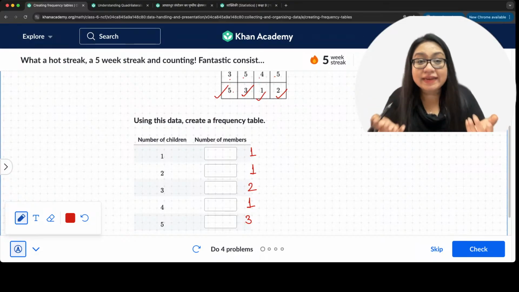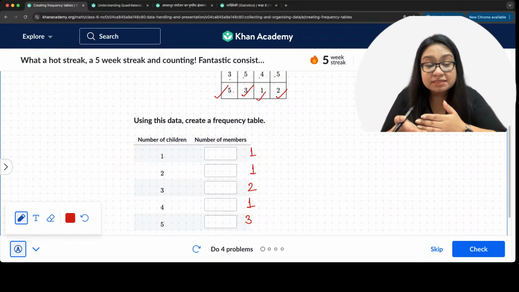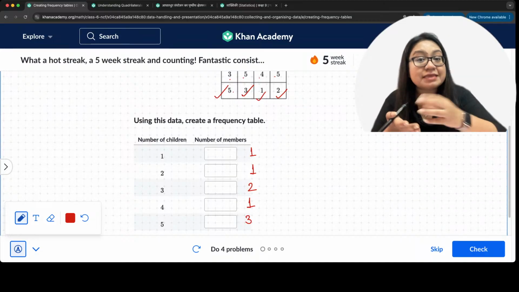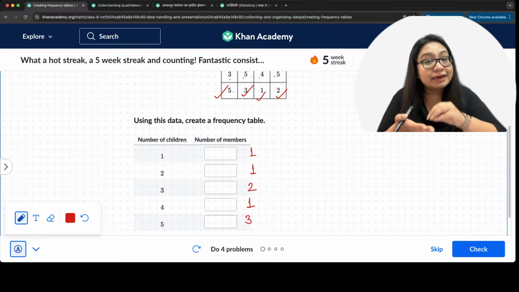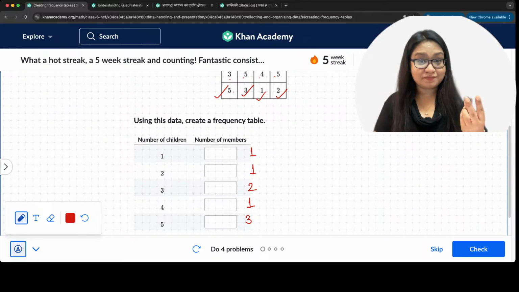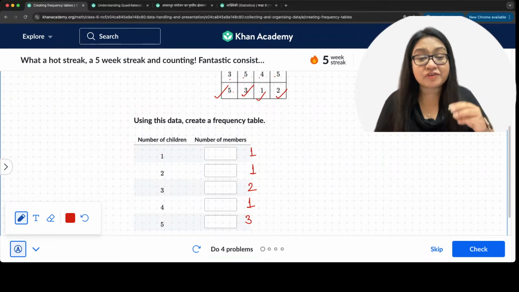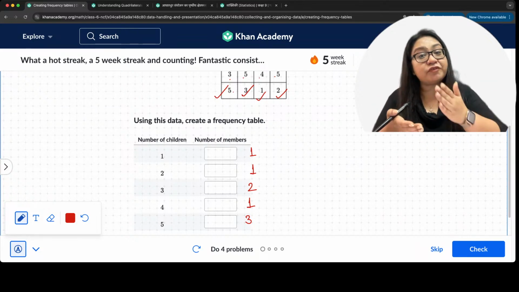So how do we create a frequency table? Frequency means the number of times a particular data is occurring, right? That means how many moms have 2 kids? How many moms have 3 kids? That is the frequency of that data.